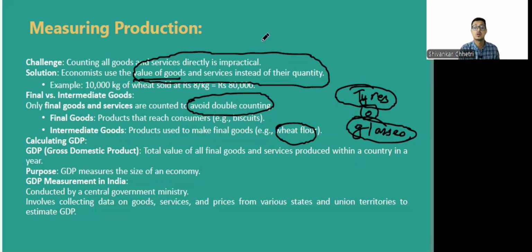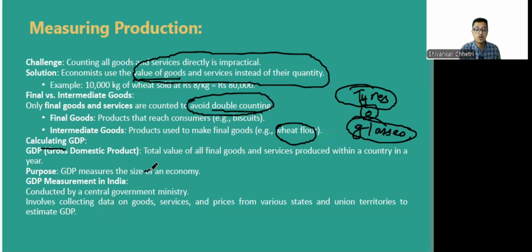So it's always better that we calculate the final value of the goods and services, not the intermediary cost. We only calculate the final value. Otherwise, there will be the problem of double counting. We'll be counting that again and again, and the value that we get will be misinforming us, right?